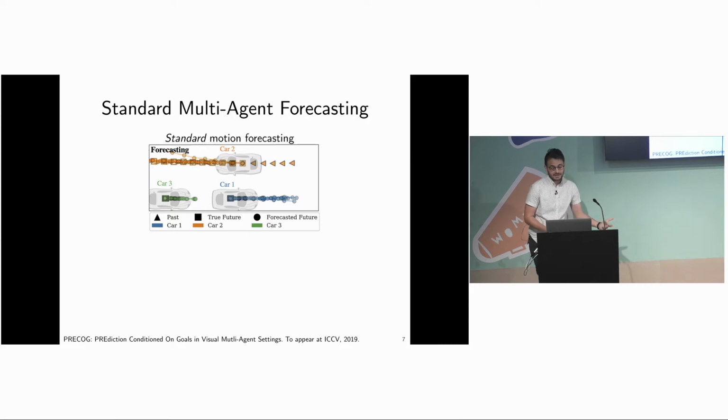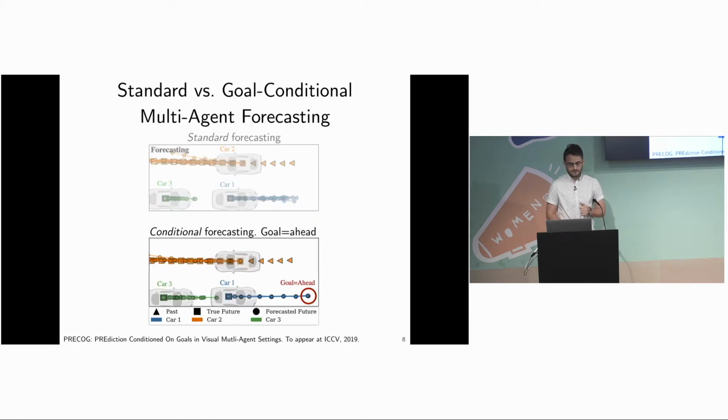But now let's leverage the fact that we have control over one of these vehicles, that blue car 1. We should use knowledge of this car's intention when making predictions about the future behaviors of the human cars, the non-blue cars. The approach I'll describe lets us do this. We can set any agent's intention and then consider how that would affect the predictions of the other agents, how they're going to respond. For instance, if we control this car here to drive faster than it would otherwise, you can see the green human car 3 is predicted to move faster than it would otherwise.